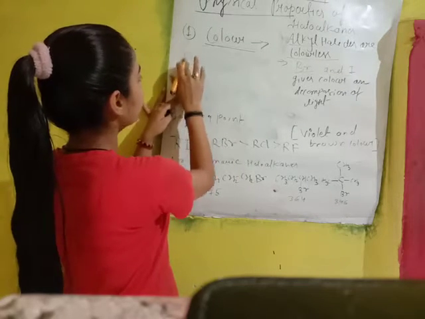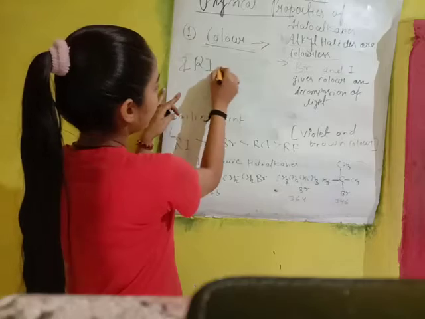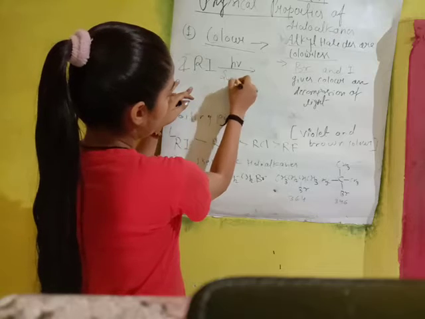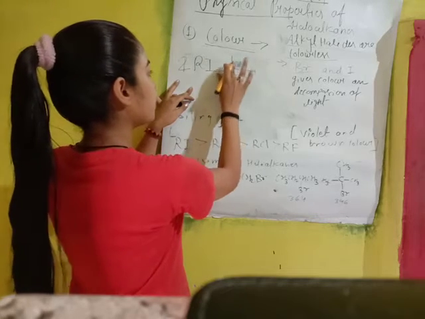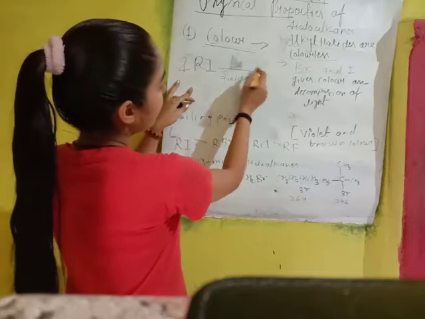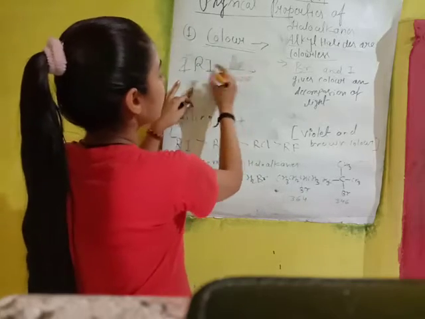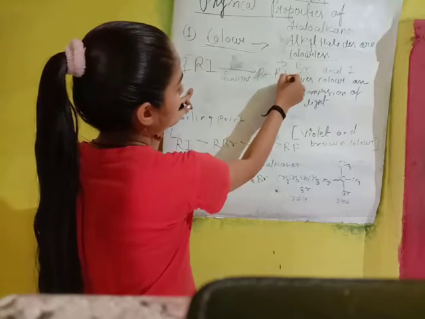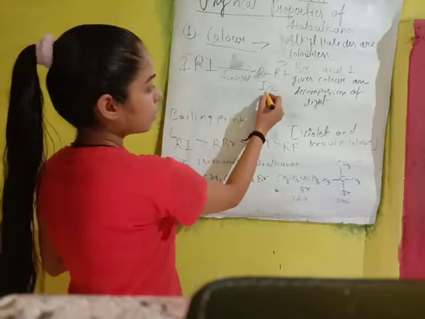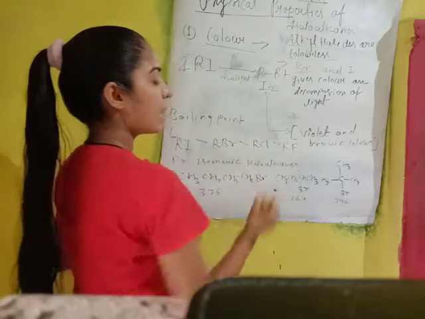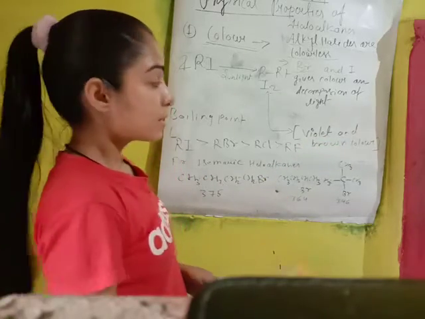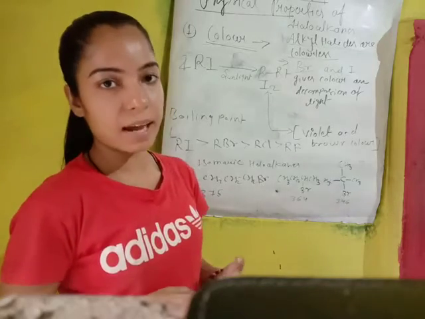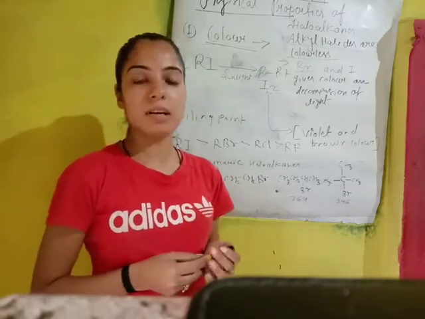If we take the alkyl iodide and expose it in the presence of sunlight, what will happen? The alkyl group will separate, and iodine also. This iodine which separates has a violet and brown color. Similarly, when we treat alkyl bromide in the presence of sunlight, it also will decompose and give a red brown color.